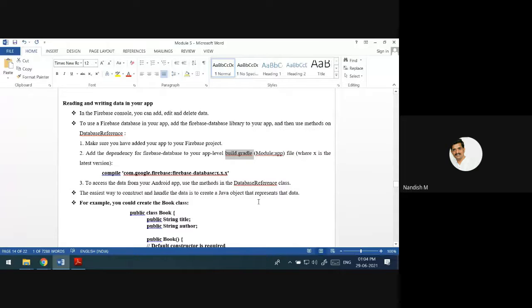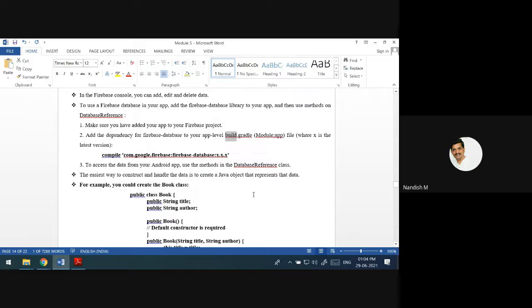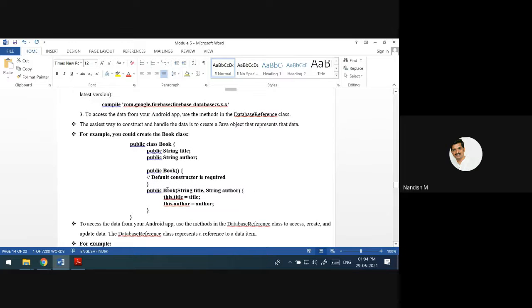One more step is you have to include this Firebase project in your app. That setting is available in Android Studio, that you have to link. After linking your app to the Firebase project, you add this line in the build.gradle. After that you can start coding.